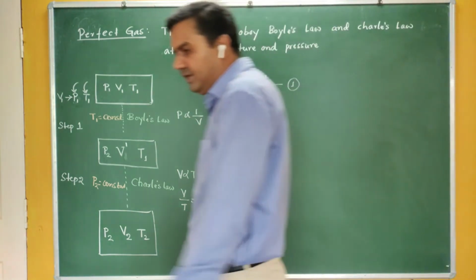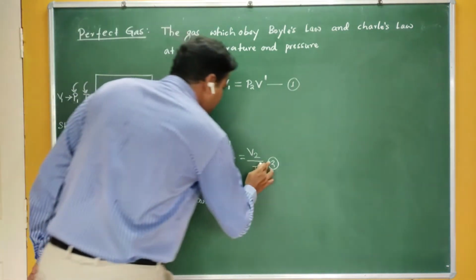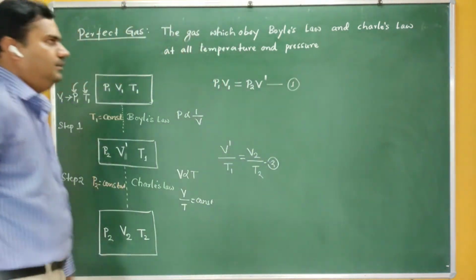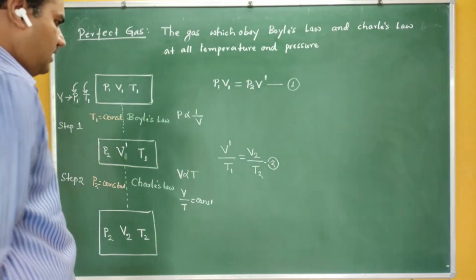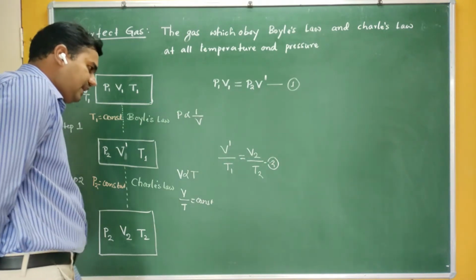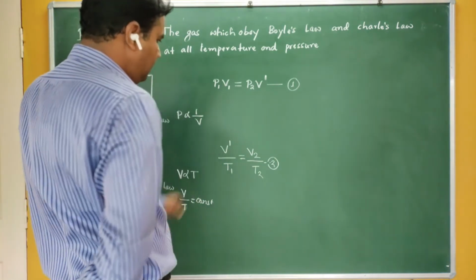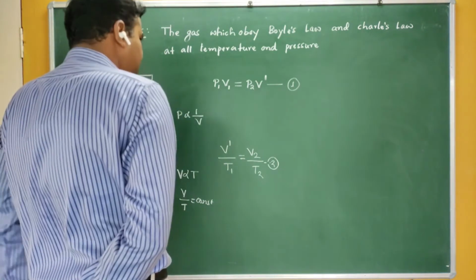So I have to connect equation 1 and equation 2 because I require an equation of an ideal gas which obeys both Boyle's law and Charles law. We have to represent it in terms of a single equation. Is this possible? Yes, it is possible because V dash is common in both the equations.